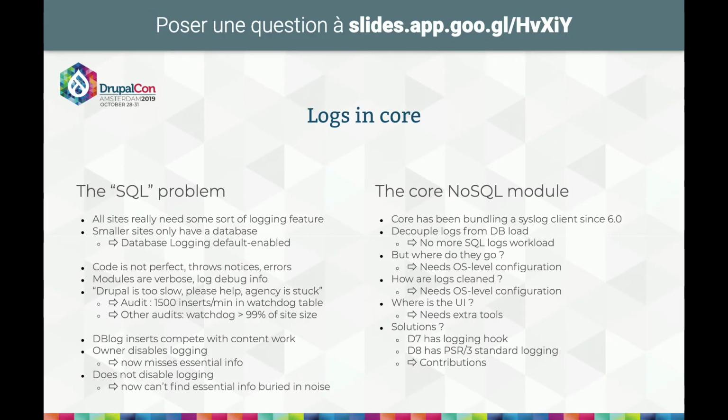I once audited a site which sent 1,500 insert queries per minute just for dblog, and the site owner didn't understand why it was slow. Basically, the site had been written by a company which did a great job, so for them, they didn't have any special insertions, so it was just fine to use dblog. Then it was taken over by a third-party maintainer, which was cheaper. And of course, they did extra work, which was not of good quality, and the number of warnings and code errors increased dramatically to the point where the site just didn't work because of the load of the database log.